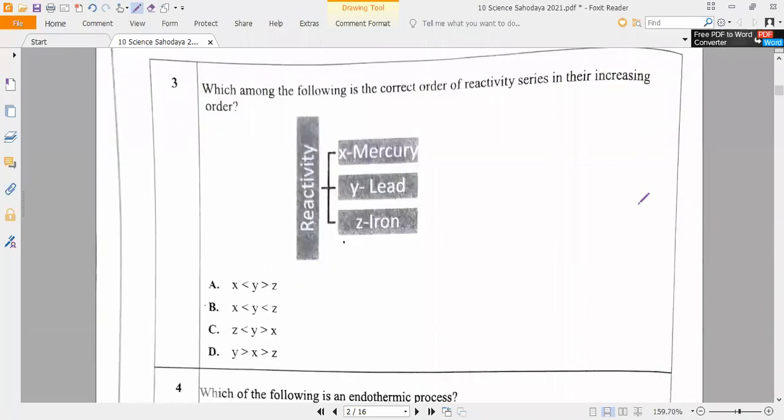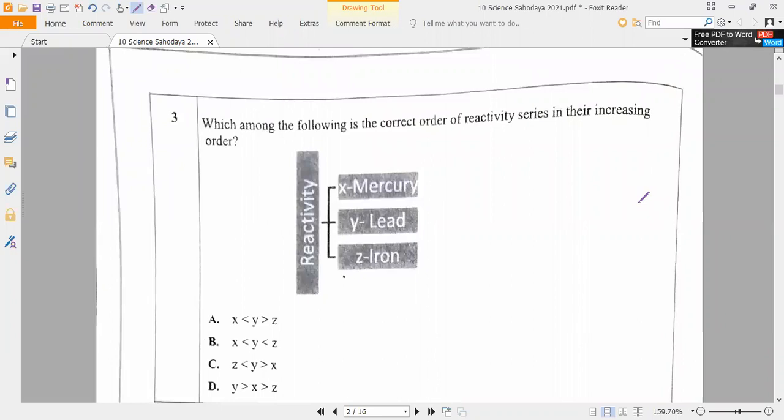Now let me see. For this question, Dileepan will read. Dileepan, read the question, I read the answer. Others, please call them and tell them to join fast. Read this question fast. Which among the following is the correct order of reactivity series in increasing order? Read louder.